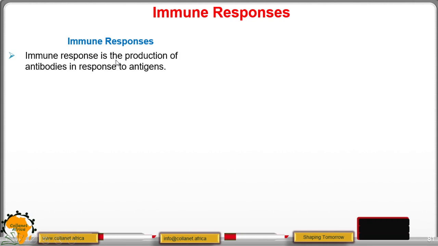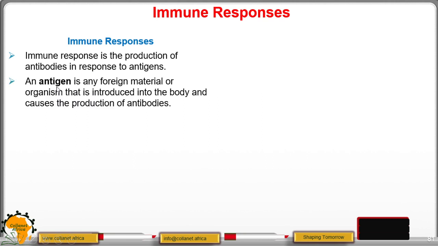Immune response is the production of antibodies in response to antigens. So what is the difference between antibodies and antigens? An antigen is any foreign or new material or an organism that is introduced into the body and causes the production of antibodies.